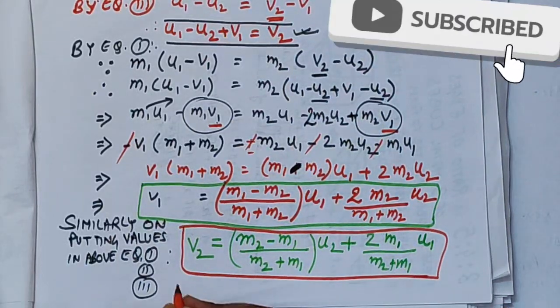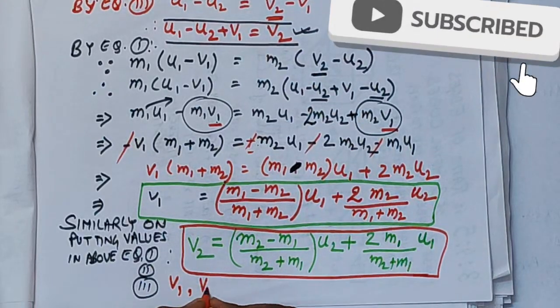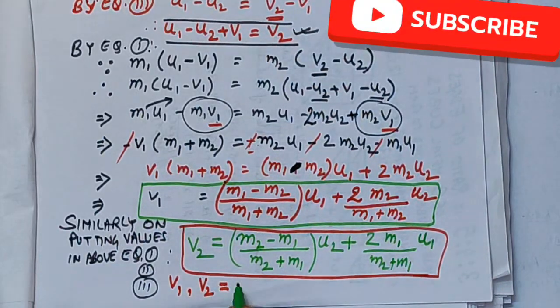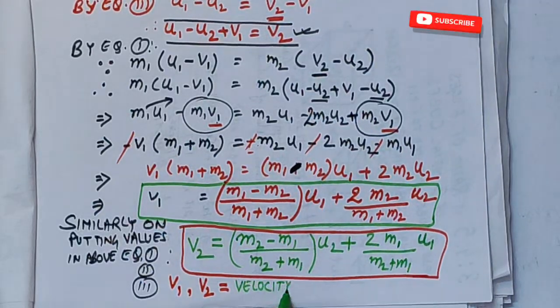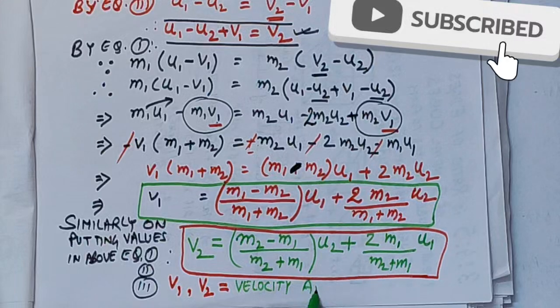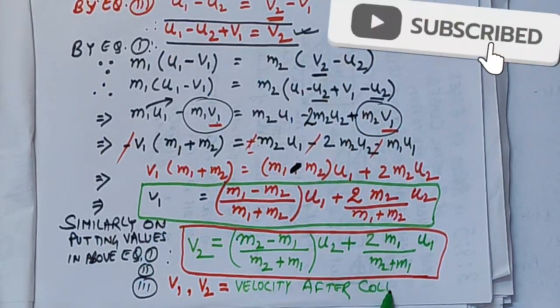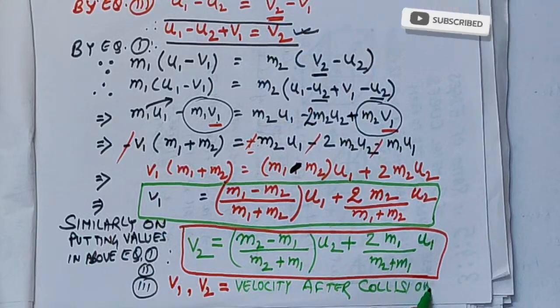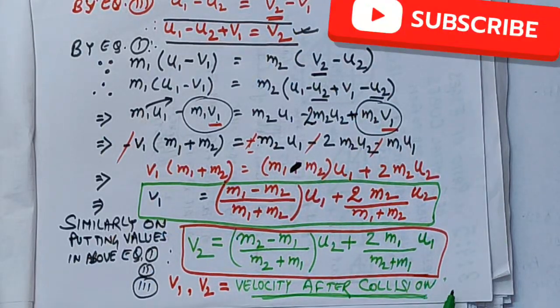So in this way we have derived the formulas for v1 and v2 for two bodies undergoing an elastic collision, and in elastic collision both momentum and kinetic energy are conserved, right? The difference between elastic and inelastic is that the kinetic energy is not conserved in inelastic collisions.